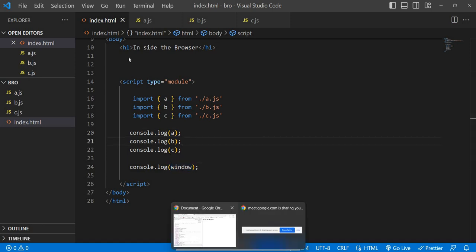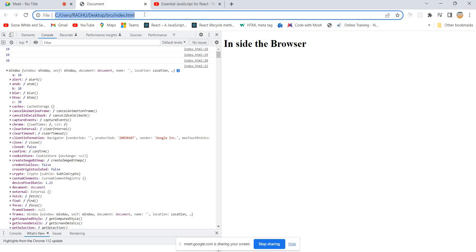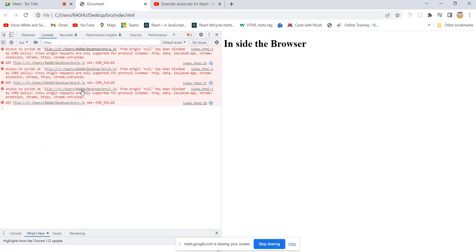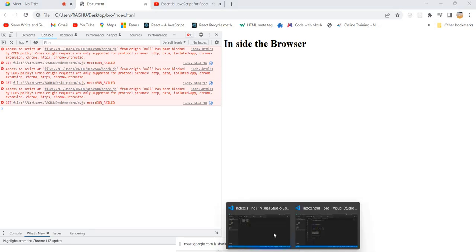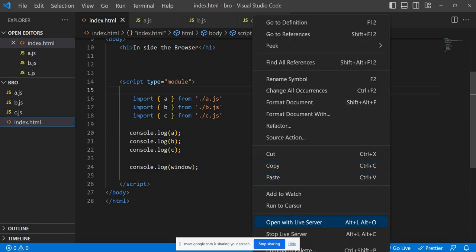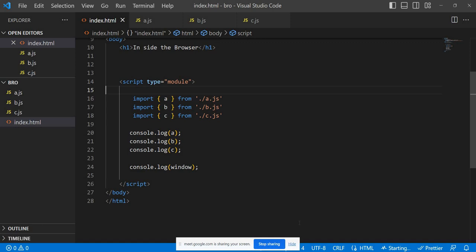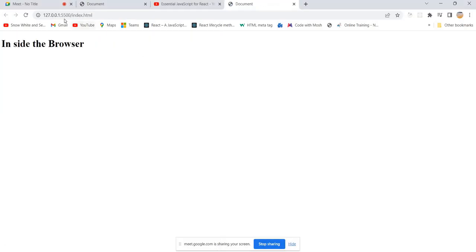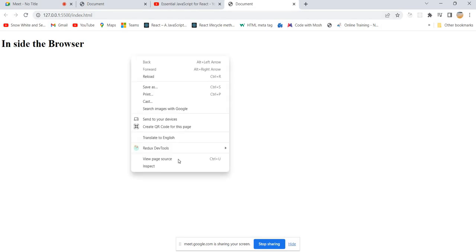I didn't cross-check that one. Just refresh. We got the cross-origin browser problem, so we should run that with the live server. Open with the live server, and it will give some port number.